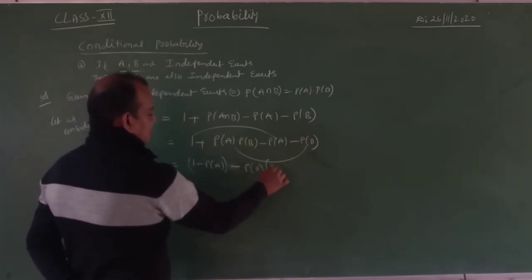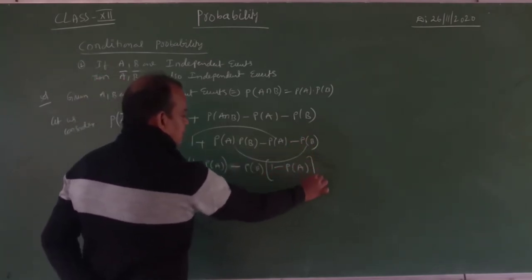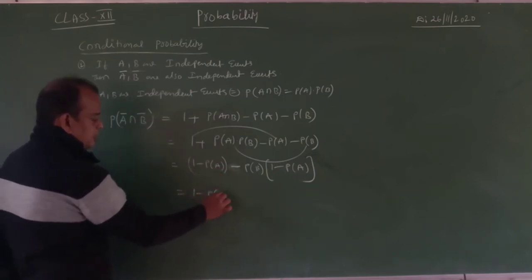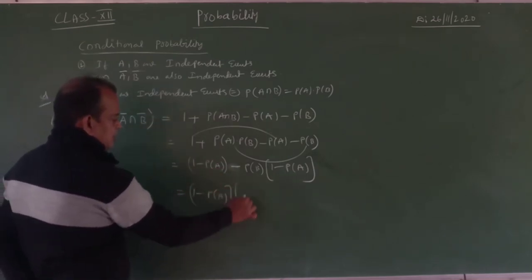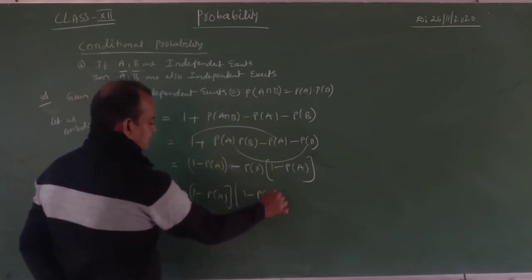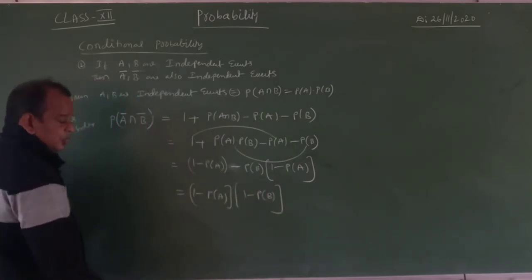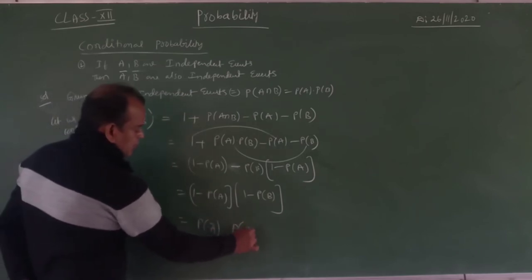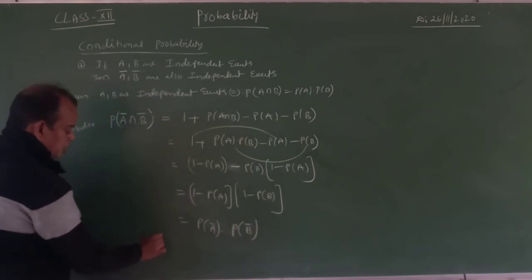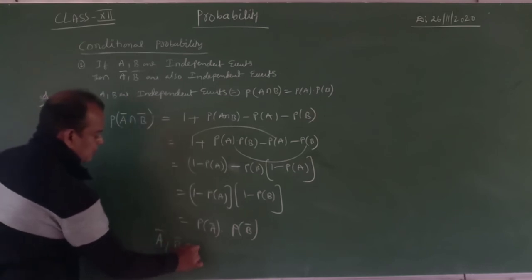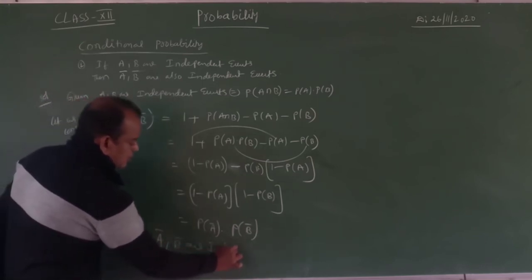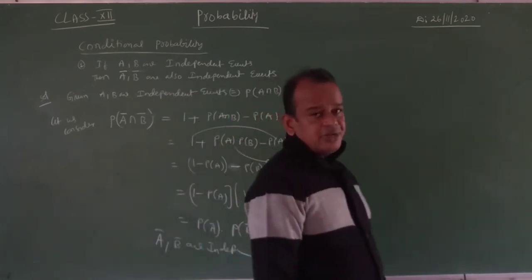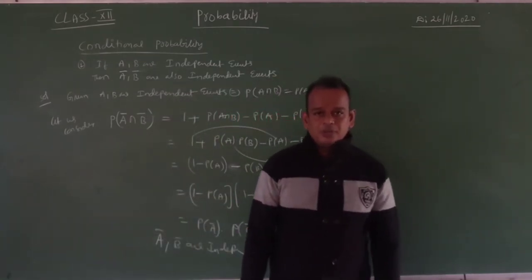Here 1 minus probability of A. Now overall you can take 1 minus probability of A common, which means 1 minus probability of B. 1 minus probability of A means probability of A bar into probability of B bar. Therefore, A bar comma B bar are independent events.